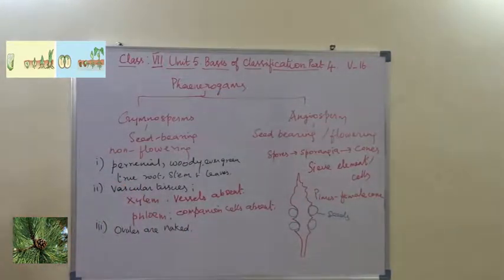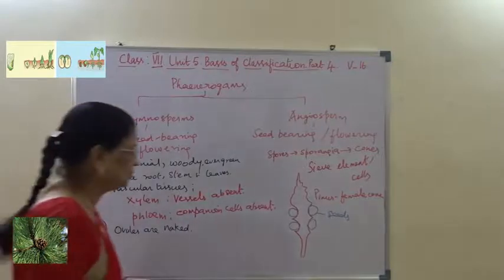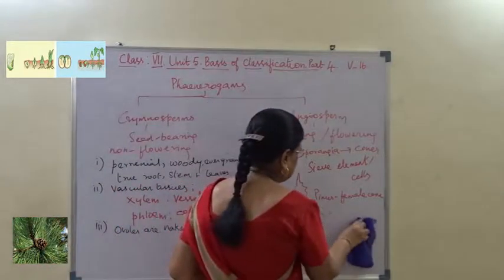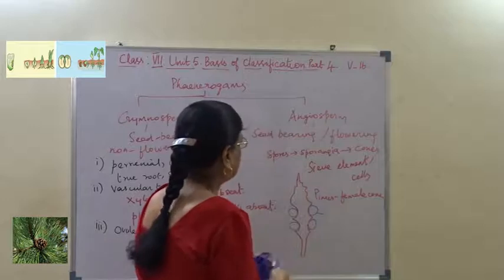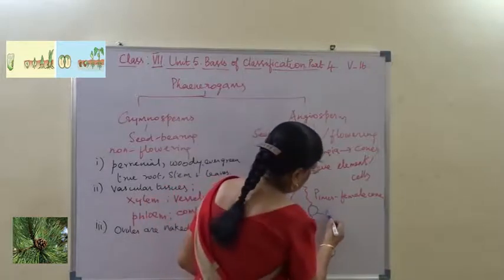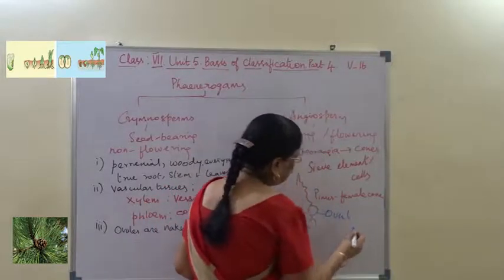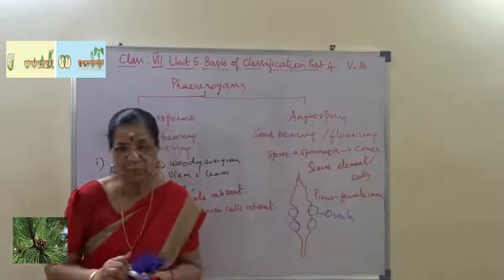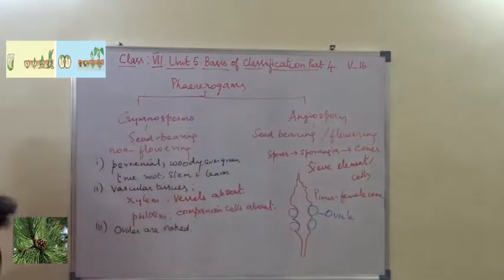Pinus. These ovules, which become the seed in angiosperm, are exposed to outside. They are the Pinus ovule. I hope you understand this. So here,